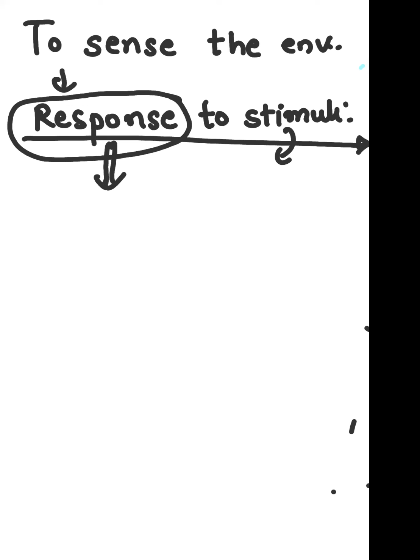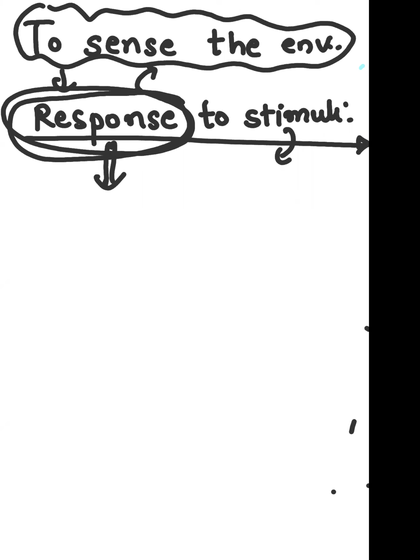Response to stimuli. Stimuli means what? Any change in the physical environment. That physical or chemical change in the environment is called stimuli. So whenever this kind of change happens within the surroundings of a living organism, it will always show a response. It is a very unique property of a living organism. You can see in nature, every living organism shows a certain kind of response to stimuli. That means it can sense the environment, and that's why this is also a unique characteristic of a living organism.